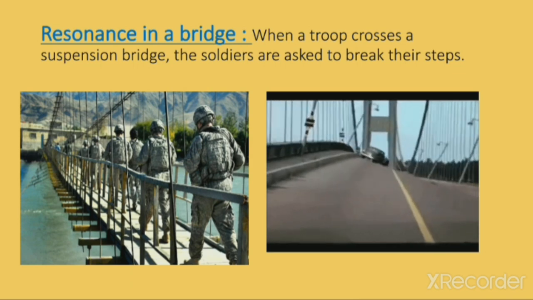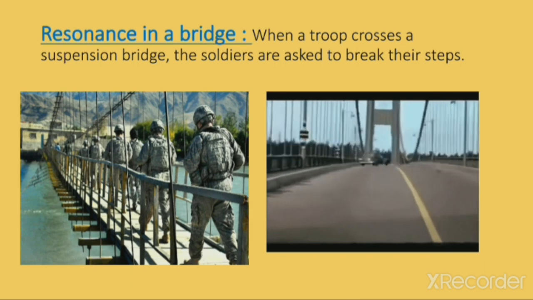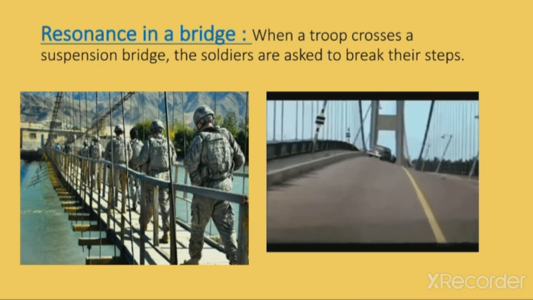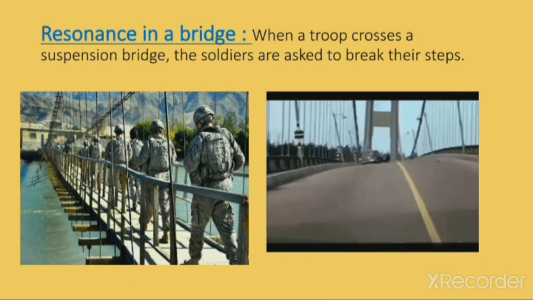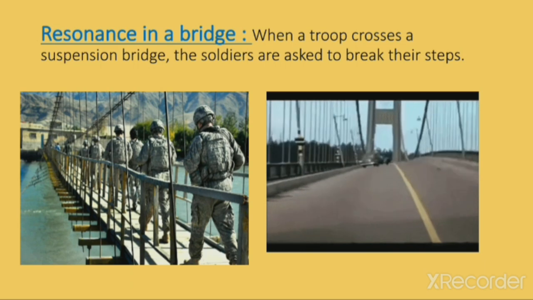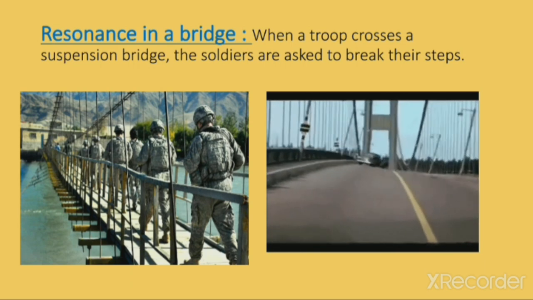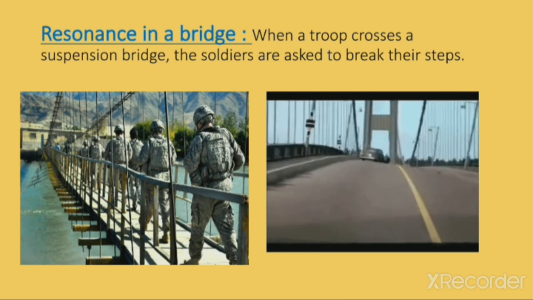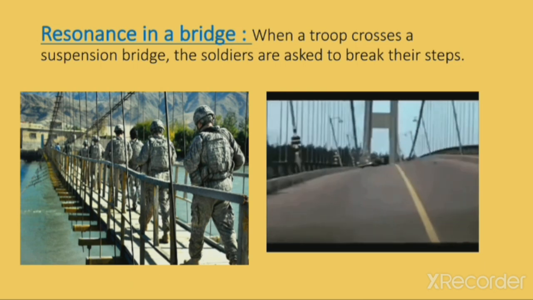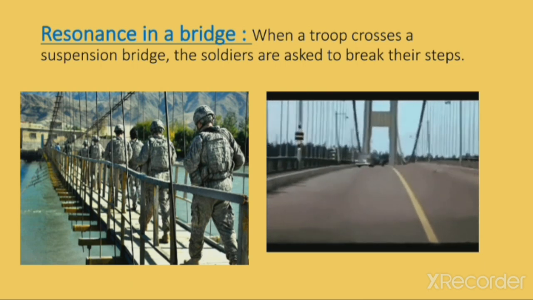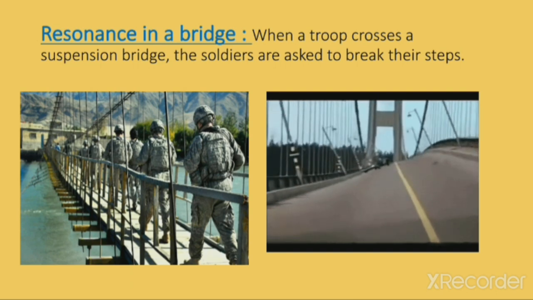Clear? And how will the resonance occur? Suppose all of them put their right leg first and their left leg afterward. At that moment, if the natural frequency of the bridge matches with the frequency of the troops, that means the external periodic force exerted by the troops on the bridge, both will match, so suddenly it will start vibrating with increased amplitude.